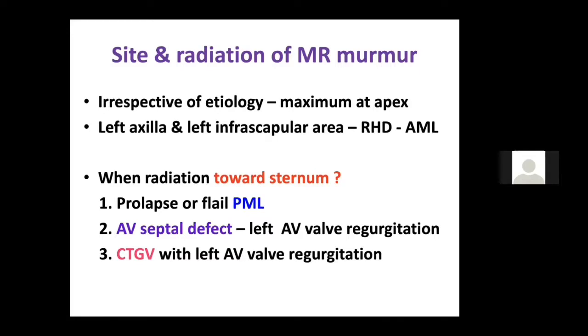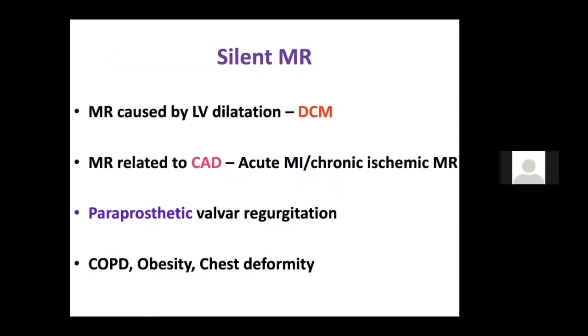What are the other conditions where the murmur of MR will go towards the base of the heart? One is PML prolapse. Second, if there is a severe chordal rupture in a patient with MR, you get the murmur at the base of the heart. If the patient has an AV canal defect with MR, you get it at the base of the heart, and in congenital corrected TGA, a congenital heart disease with left AV valve regurgitation. For you, you should just remember two causes: MVP MR usually goes to the base of the heart, and MR with chordal rupture usually goes toward the base of the heart.